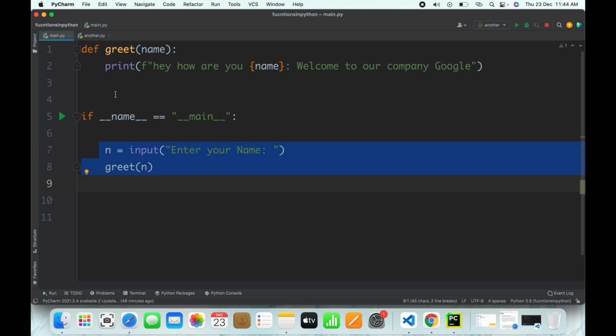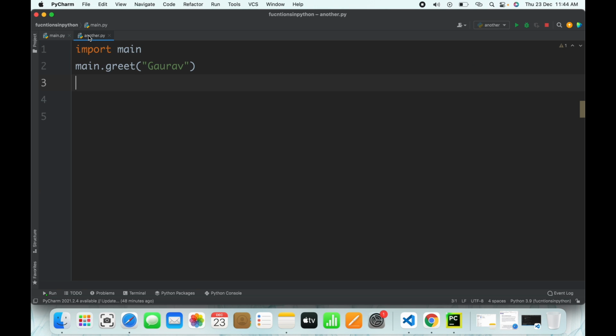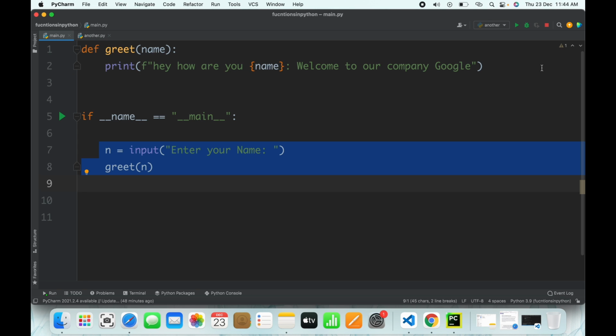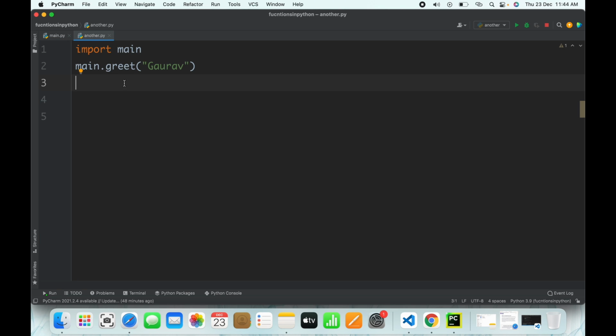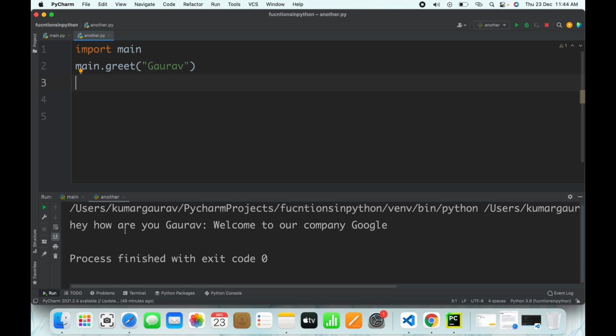If it is not, which will be the case for only this particular module. For another module, if I want to use this def greet function, then I'll simply write main.greet and pass a name which will be printed. Hey, how are you, Gaurav? Welcome to our company Google.